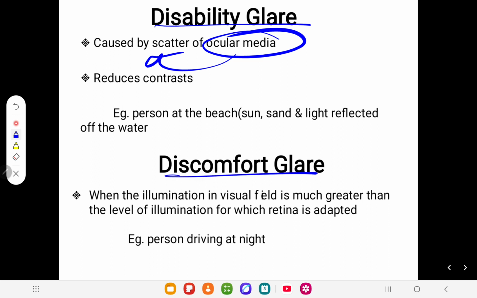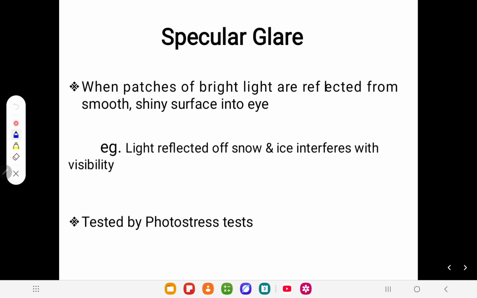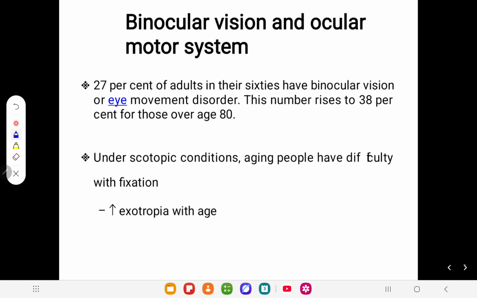Discomfort glare means the background illumination has much stronger light than the retina is adapted to, which is commonly found in a person driving at night, when all of a sudden focused light from another vehicle comes to your face. So that's the discomfort glare. Specular glare is a patchy and bright light reflected from a smooth or shiny surface, which is commonly seen in snow and ice. So yes, the photostress recovery test is also one of the good tests, and there are many tests for glare, but we're not going to discuss them.